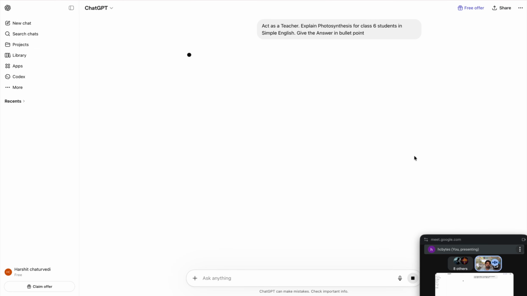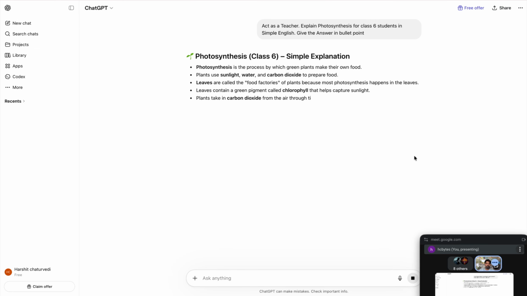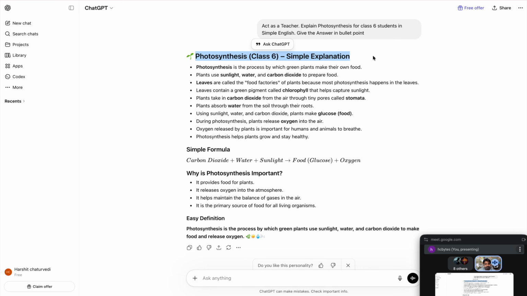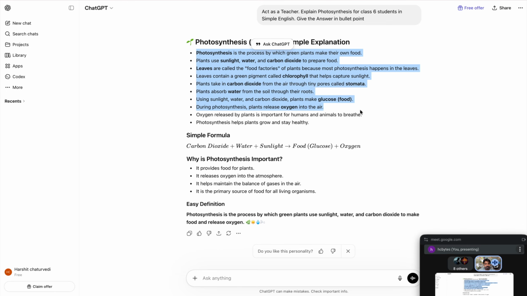Let's see. See the magic. It gives me the answer in a simple explanation within bullet points. Apart from that, it also tells me the formula, why photosynthesis is important, and at the end, the easy definition.